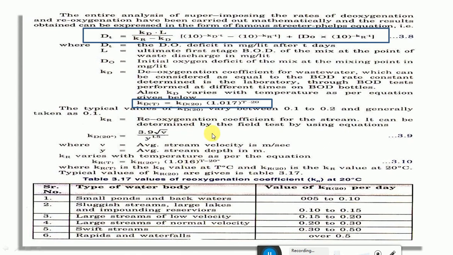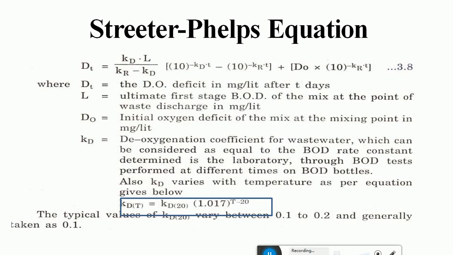Okay, 0.1 to 0.2. Generally, on average, you can take it as 0.15. Okay, see, this is the equation which is clearly shown here. Okay, so Dt is given by Kd into L divided by Kr minus Kd into 10 to the power of minus Kd into t minus 10 to the power of minus Kr into t plus D0 into 10 to the power of minus Kr into t.